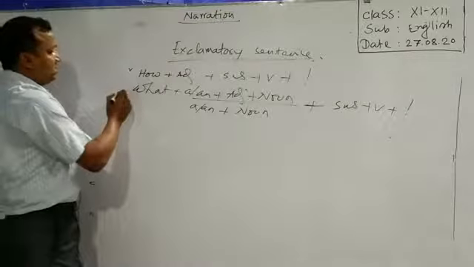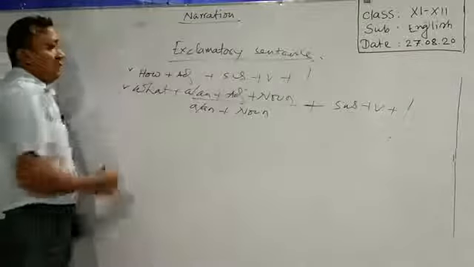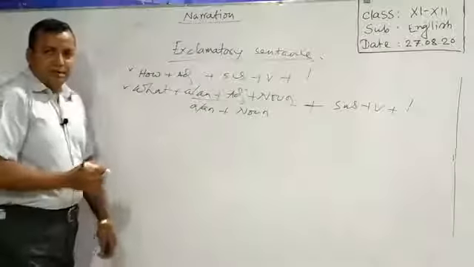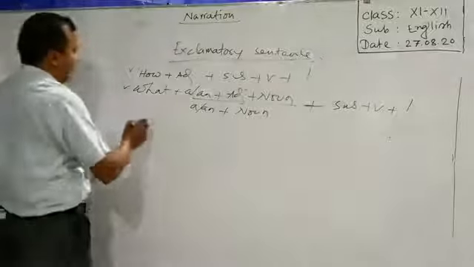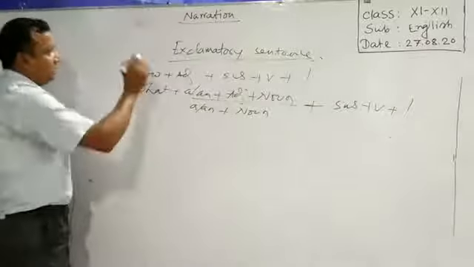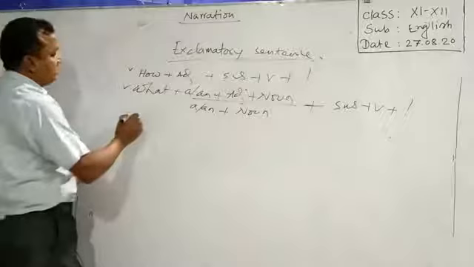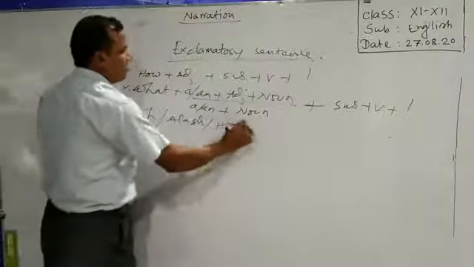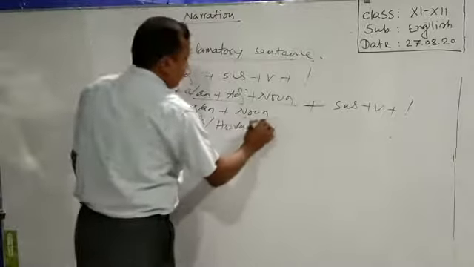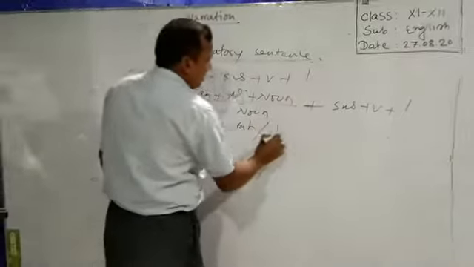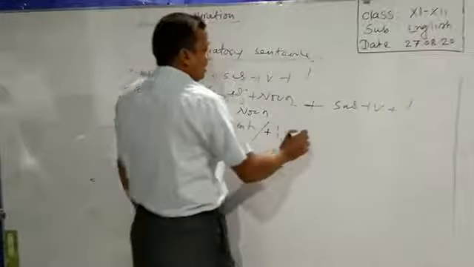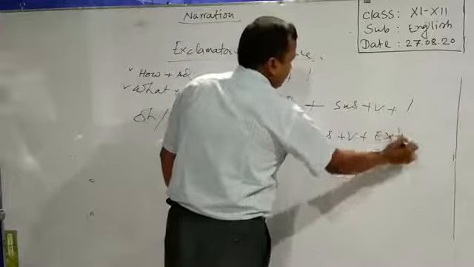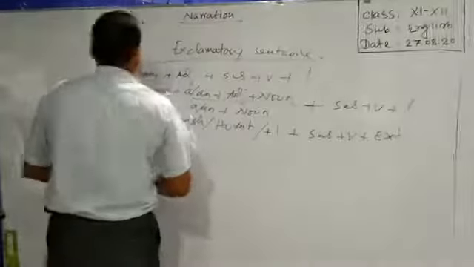Okay. Generally we find most of the sentences in two structures, but in some cases we find some interjection before a sentence. I mean at the beginning of exclamatory sentence. What are they? Oh, alas, etc. Then exclamatory mark, then subject, verb, extension, and then a full stop. Okay.